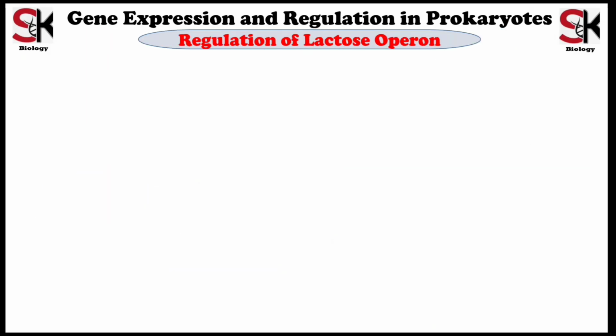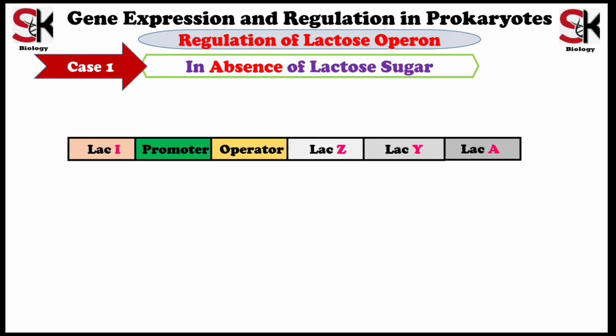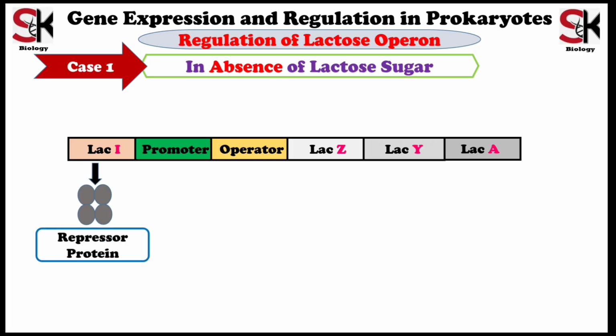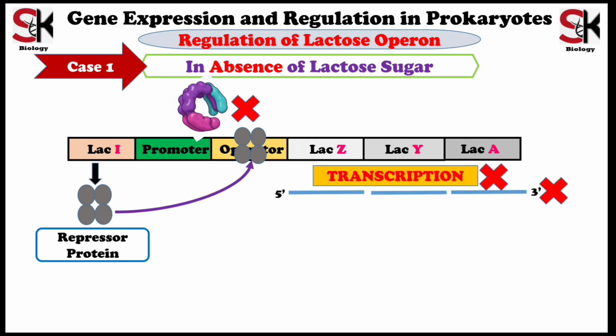Now let us understand a very important point, that is how these components regulate lactose metabolism. There will be two cases. First one is in the absence of lactose. All the regulatory as well as structural genes are present in the DNA of E. coli. But in the absence of lactose, when LAC-I produces the repressor protein, this active repressor protein binds to the operator region of the operon and it restricts binding of RNA polymerase. Without binding of RNA polymerase enzyme, there will be no transcription of any structural gene, that is LAC-Z, LAC-Y and LAC-A.